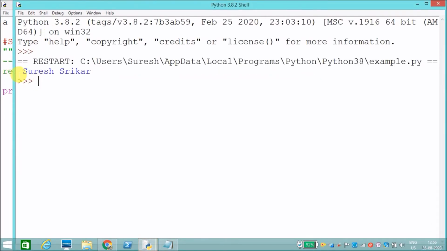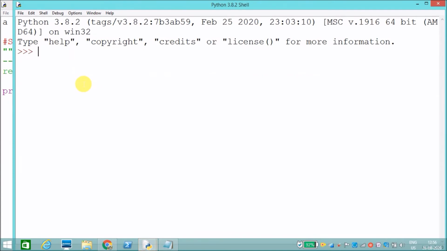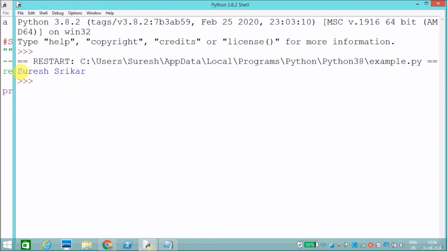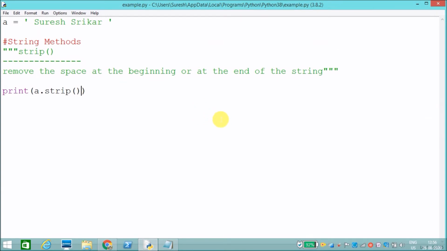See, it has displayed some space here, right? Here also there is a space. To avoid that, a dot strip will remove the space at the beginning and at the end. Now I will run this. See, it has removed the space. The strip method removes the space at the beginning and at the end of the string.